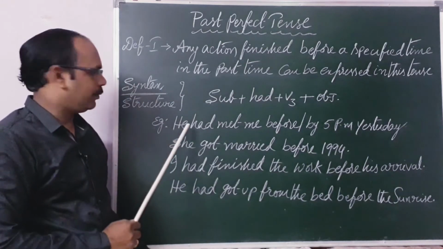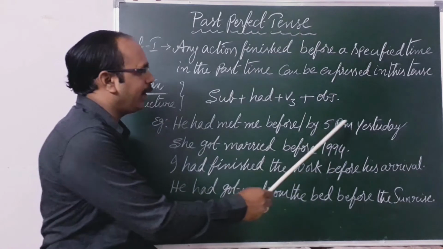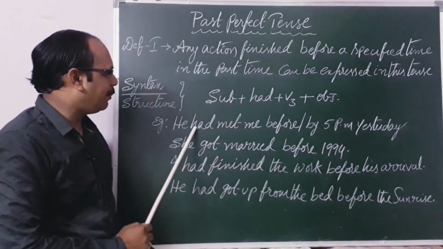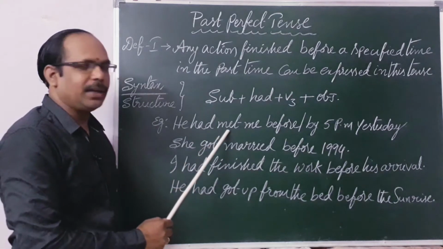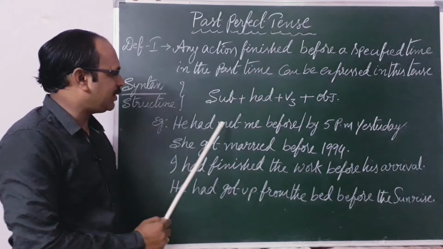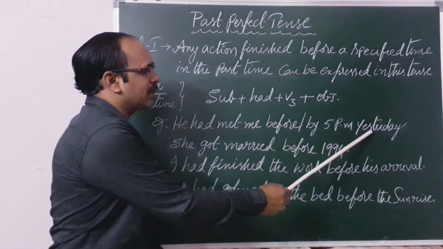For example, he had met me before 5 p.m. yesterday. He had met me. Had plus V3. Had is there in the structure. So he met me when? Before 5 p.m. yesterday.